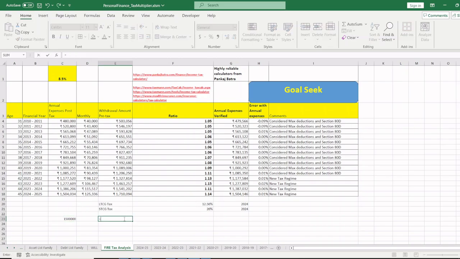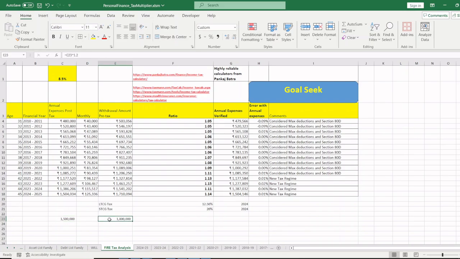I would recommend you take at least 18 lakh rupees as consideration for your withdrawal. That means you have a corpus of 5 crores, withdraw 18 lakh rupees from a corpus of 5 crores so that post taxes you get in hand 15 lakh rupees.